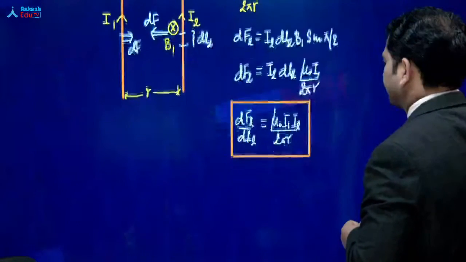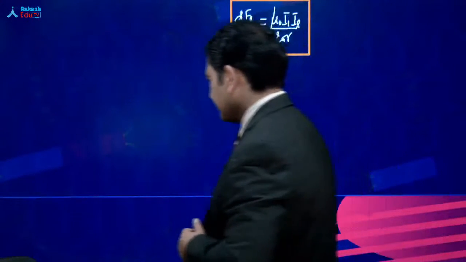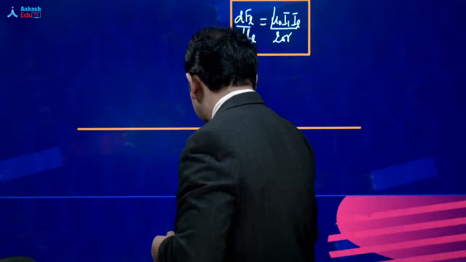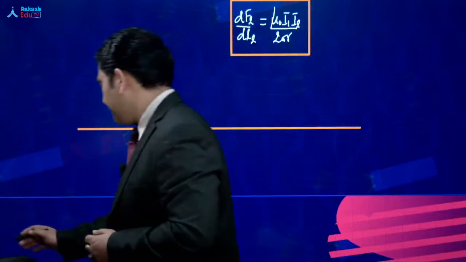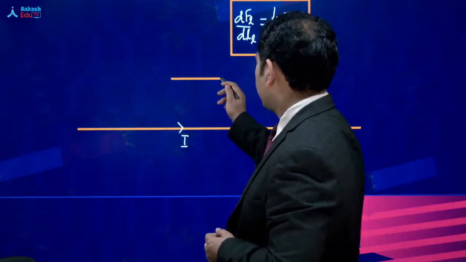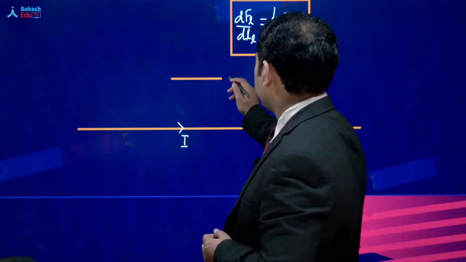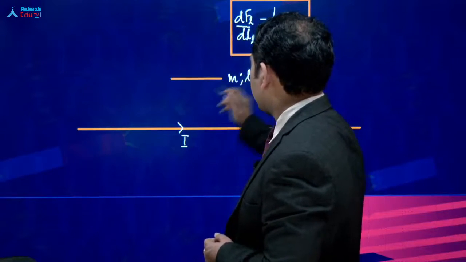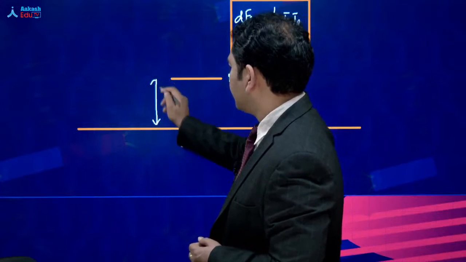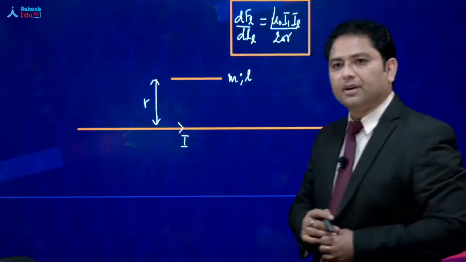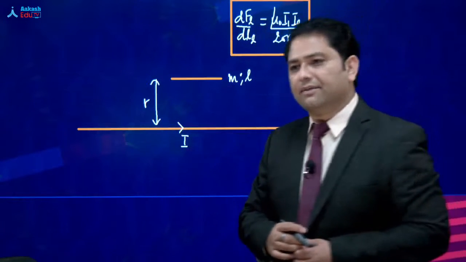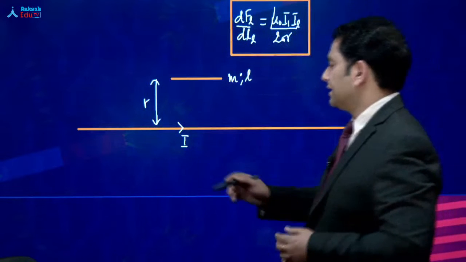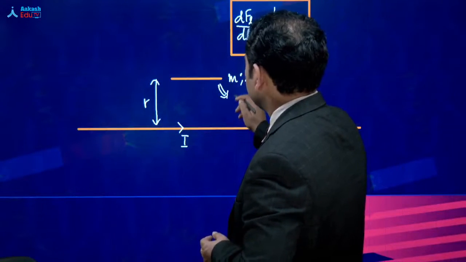Now, just to give you a simple example, let us say that there is a long wire and that carries a current I. और ठीक इसी तरह से इसके ऊपर there is another wire of mass m, length L. Let us say that the separation is R. तो इस given condition में मान लेते ये भी given है that this is in equilibrium.